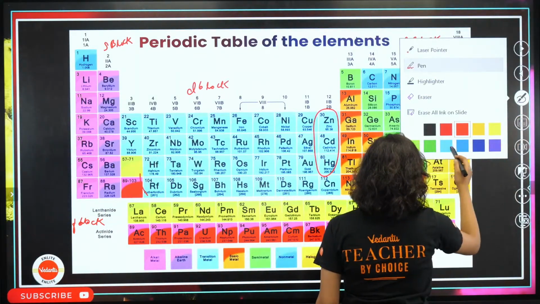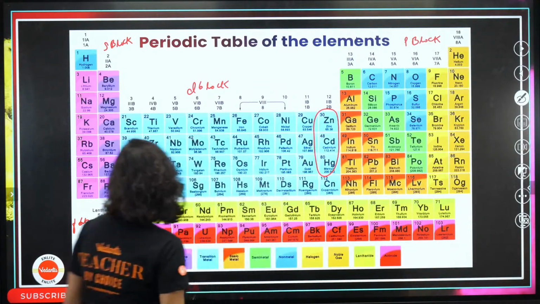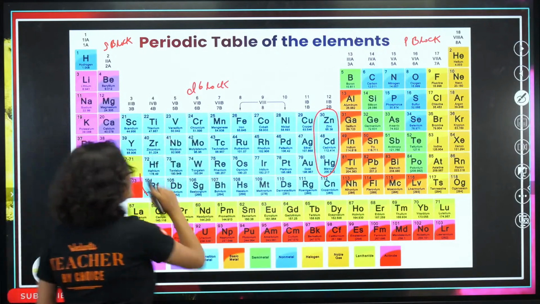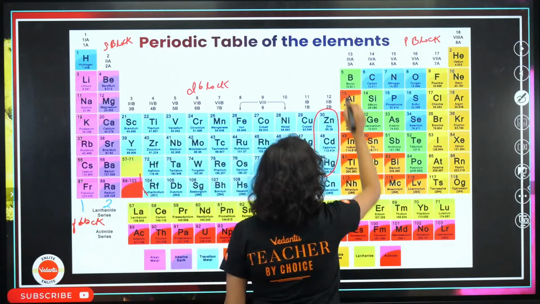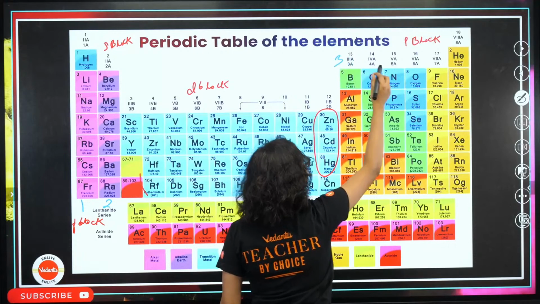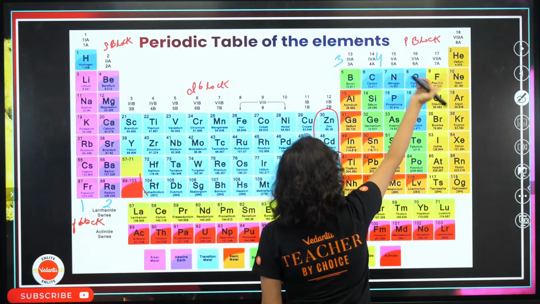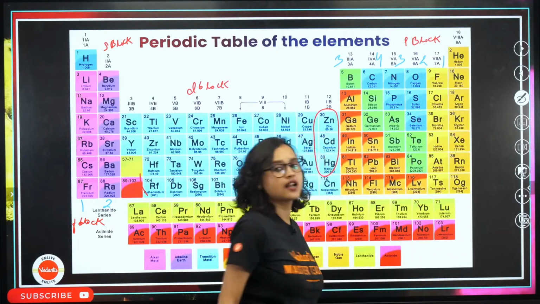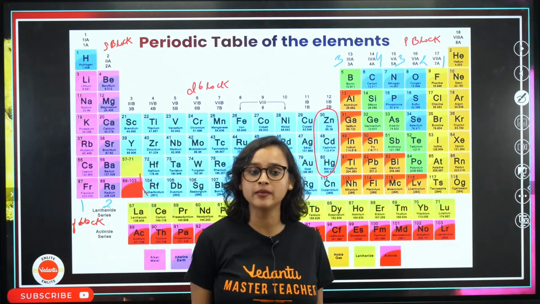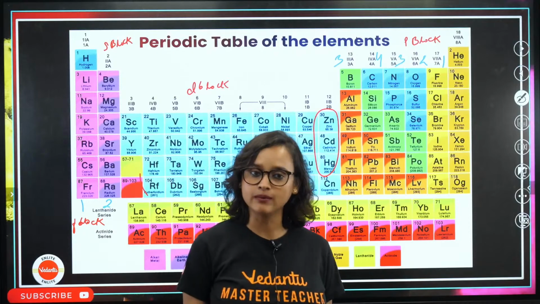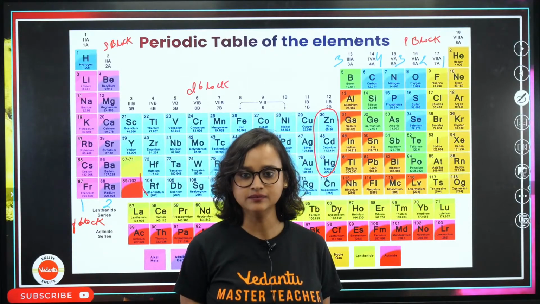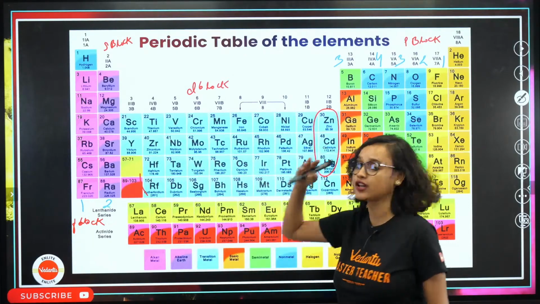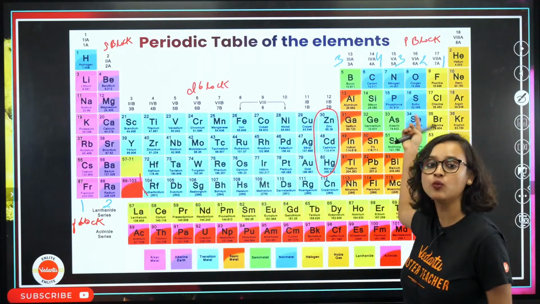Group 1, valency 1. Group 2, valency 2. We will leave this part, then we will come here. Group 13, valency 3. Group 14, valency 4. Now you subtract. Here again 3, 2 and 1. This is our valency. Can we remember this trick, everybody? Group 1, valency 1, group 2, valency 2, group 13, valency 3, group 14, valency 4, and then 3, 2, 1 again.